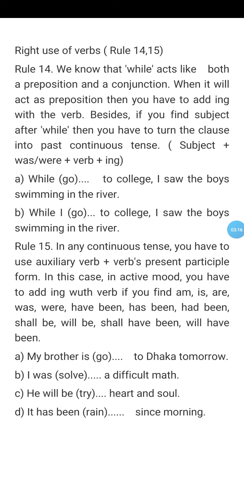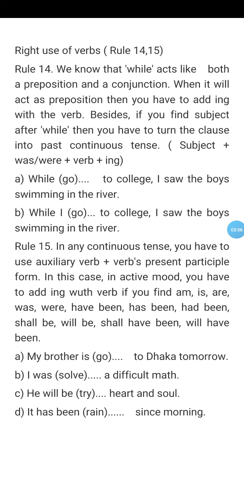In the second example, I was, and in the bracket you see the verb solve, a difficult math. The sentence also indicates past continuous tense, and in any continuous tense you have to add ing with the verb, and the answer will be: I was solving a difficult math. In example C: he will be, and in the bracket we see the verb try, heart and soul. You notice the sentence indicates future continuous tense, and this is why you have to add ing with try, and the answer will be: he will be trying heart and soul.